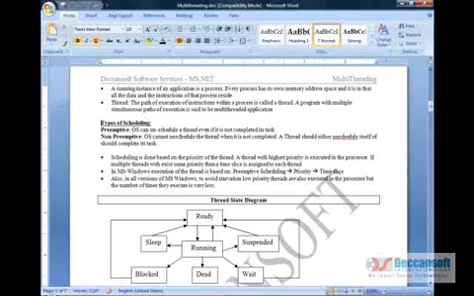Now there are two types of scheduling: preemptive scheduling and non-preemptive scheduling. In case of preemptive scheduling, once an operating system schedules a thread, it will also have the right to unschedule the thread on some algorithm basis. On certain criteria, we can unschedule a thread in case of preemptive.